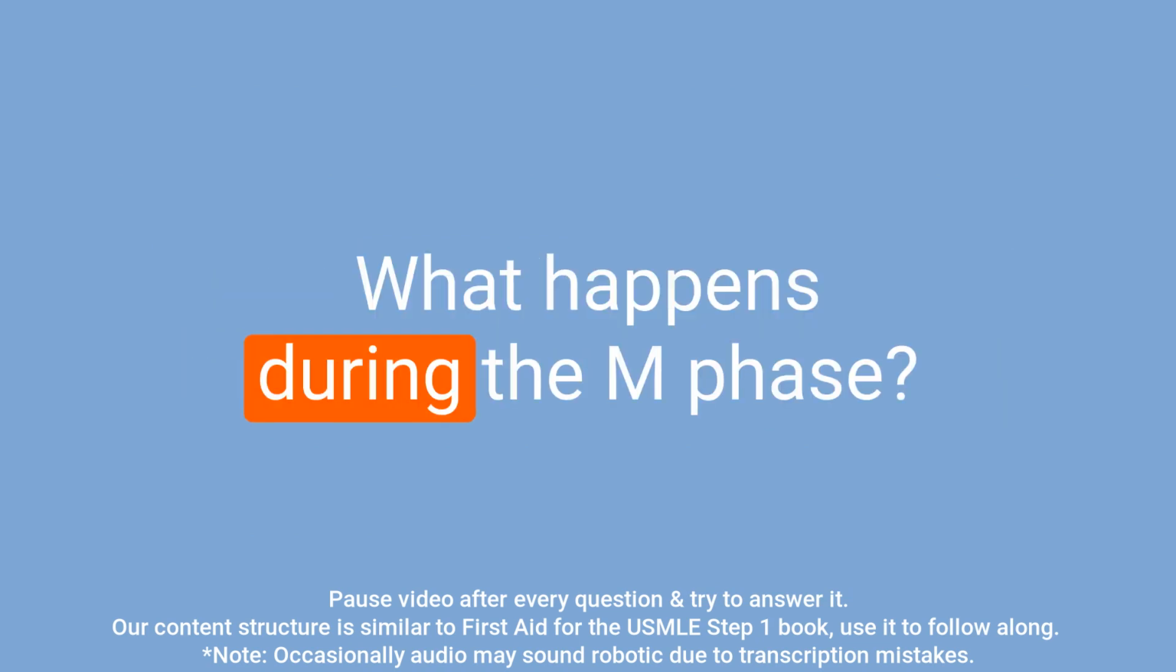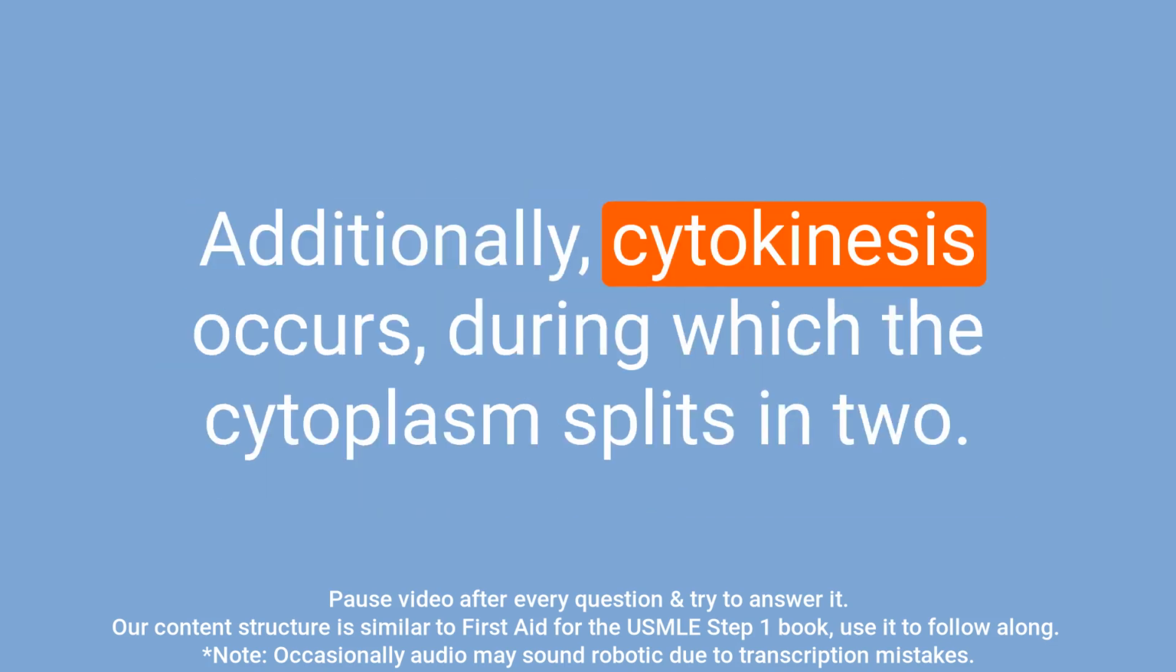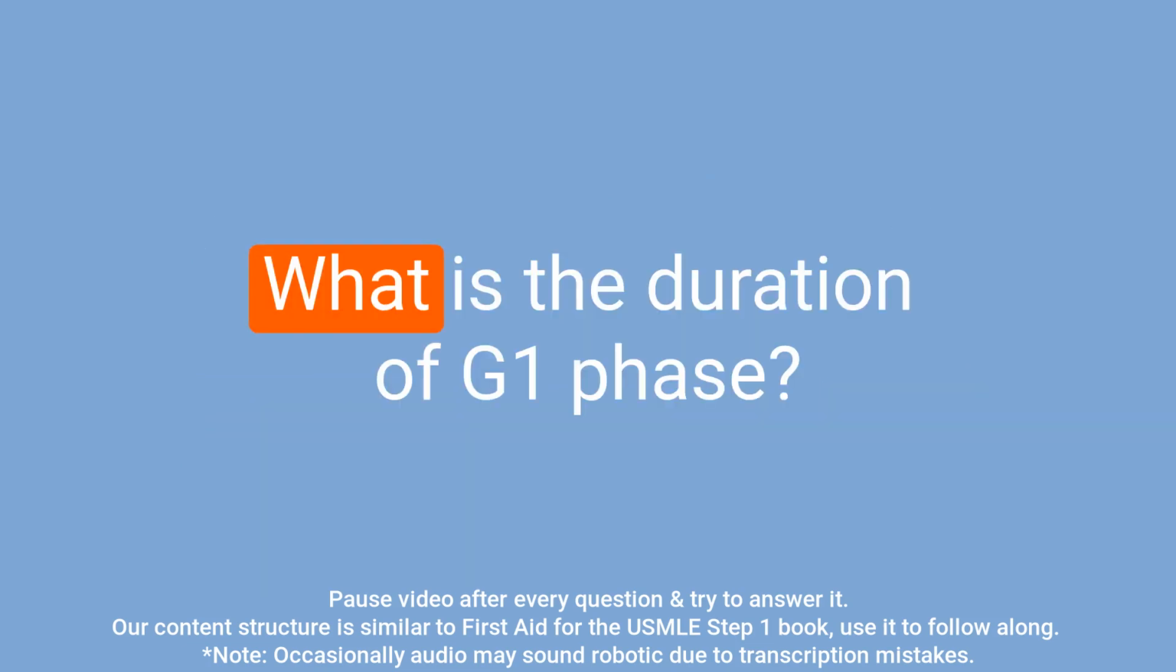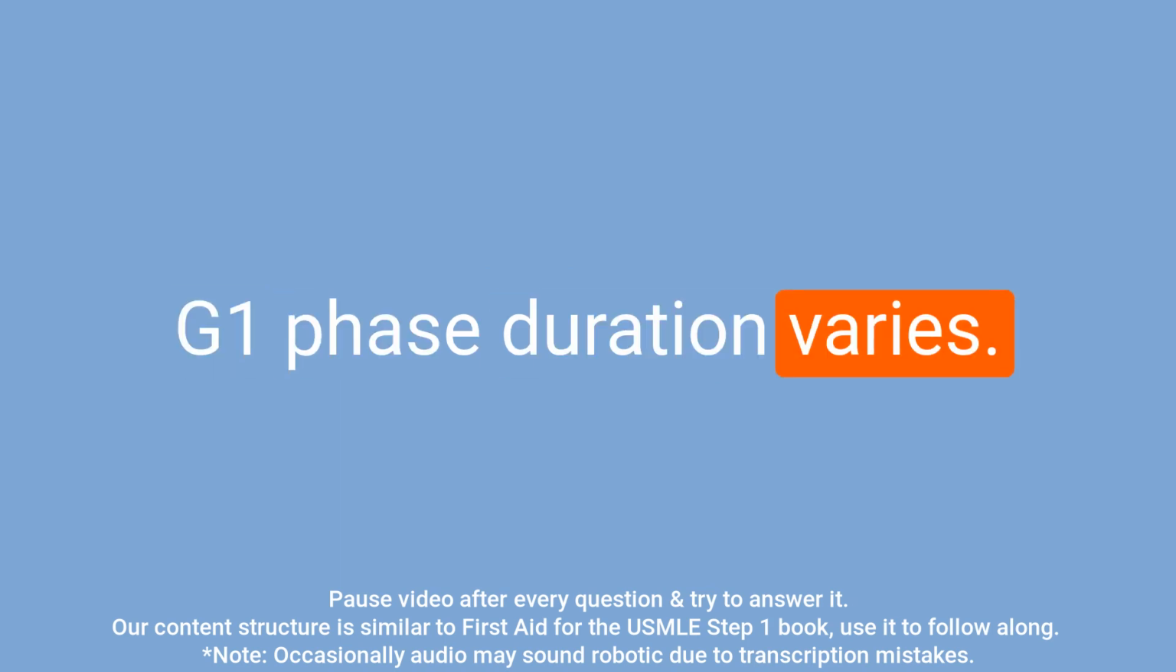Question: what happens during the M phase? Answer: during the M phase, mitosis occurs, which includes prophase, prometaphase, metaphase, anaphase, and telophase. Additionally, cytokinesis occurs, during which the cytoplasm splits in two. Question: what is the duration of G1 phase? Answer: G1 phase duration varies.